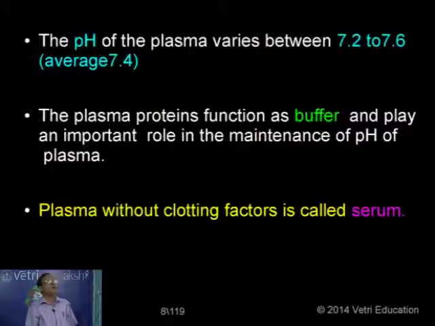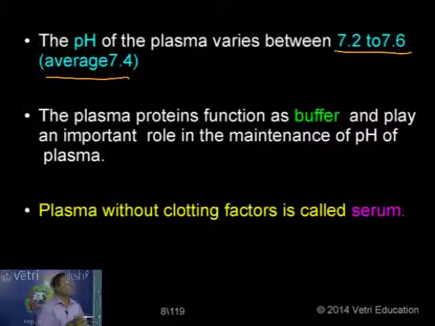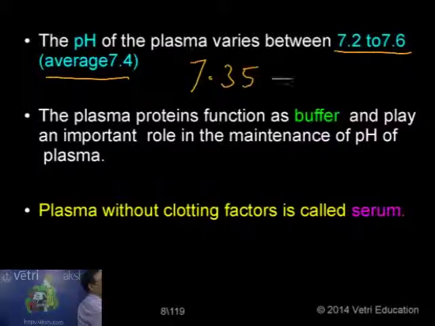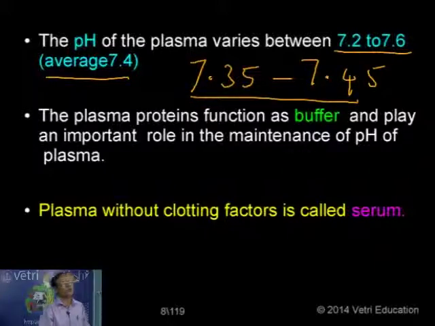Now, what is the pH of the plasma? I mentioned already it has an alkaline pH of 7.2 to 7.6, at an average of 7.4. Sometimes in questions they give 7.35 to 7.45. Though I have given 7.2 to 7.6 and an average of 7.4, sometimes it may be given in the range of 7.35 to 7.45. Anyway, that is the accurate range.